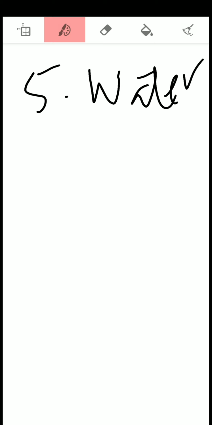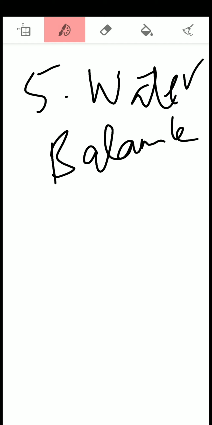The fifth non-respiratory function of the respiratory system is maintenance of water balance. The respiratory system also helps to maintain the water balance. During the process of respiration, especially during expiration, some amount of water is evaporated through the expired air, and that is how it decreases the level of water from the body. So this is a non-respiratory function of the respiratory system. It helps to maintain the water balance.